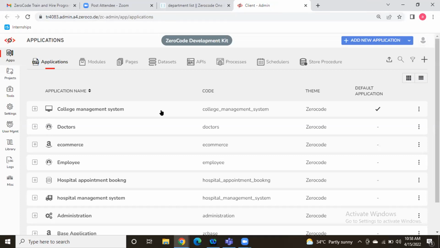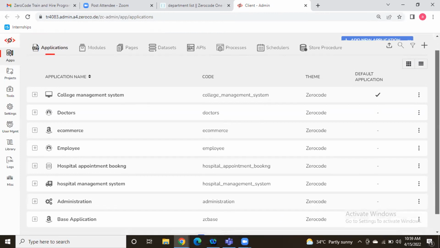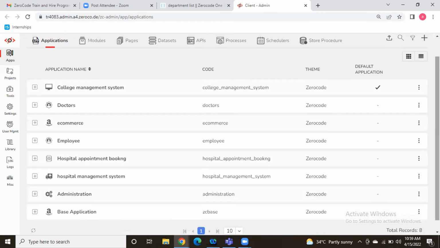You selected college management as the default application. That's why it is loading that one. Select base application as the default one. You selected college management as the default application, and that page's master page is also the user.